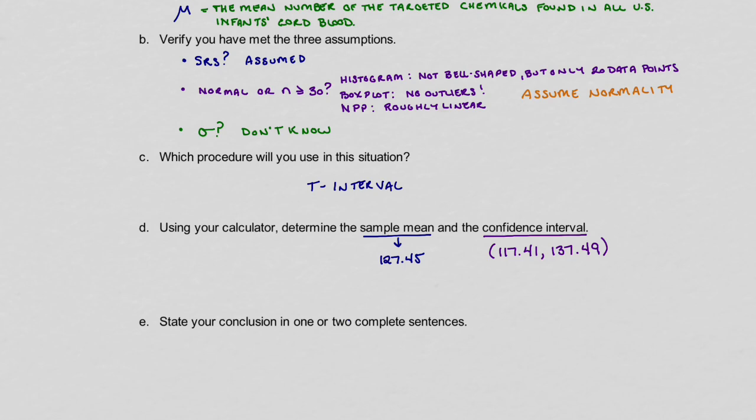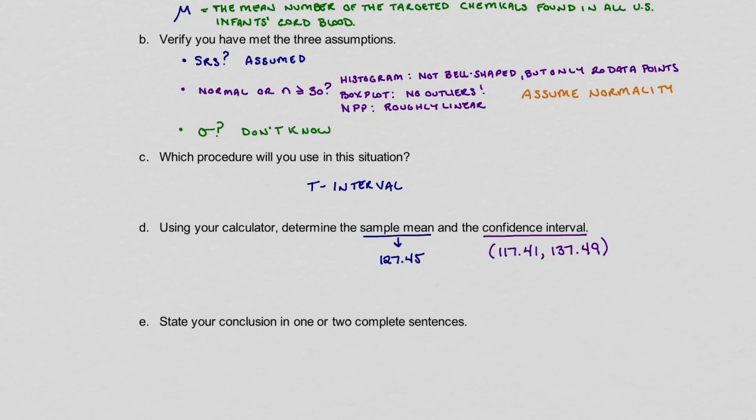I also want you to call out the fact that we're looking for a mean in this case. So we should see the word mean or average literally written in there. We should have context. So we should be referring to the particular situation that we are investigating or studying. And really those last 2 points, you can pull from your definition of your parameter that you created. And finally, and pretty importantly, we want to include the lower bound and upper bound of our confidence interval.